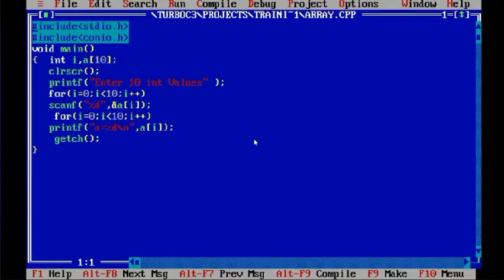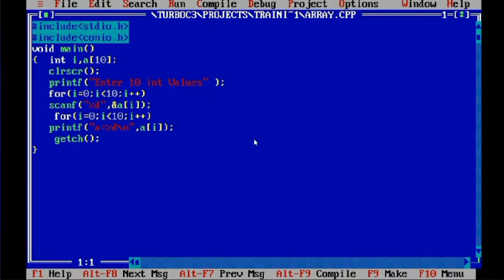So we learned for loop, and immediately after that we started with array, because by using a for loop we can scan the array. It will help us to enter the values in consecutive locations. When I equals 0 to 10 and I is incrementing 1 by 1, it will help us to use the consecutive locations.